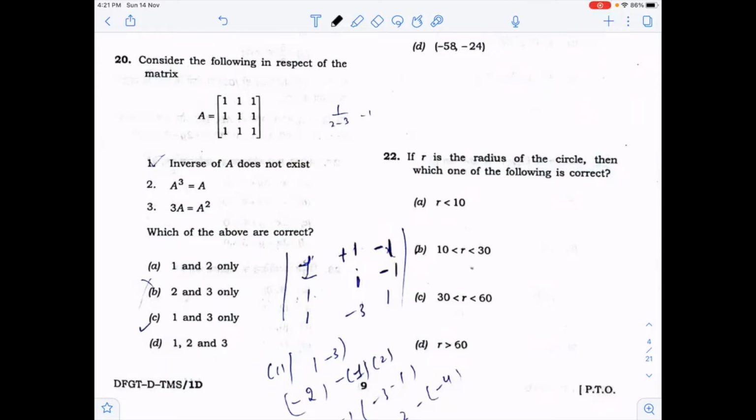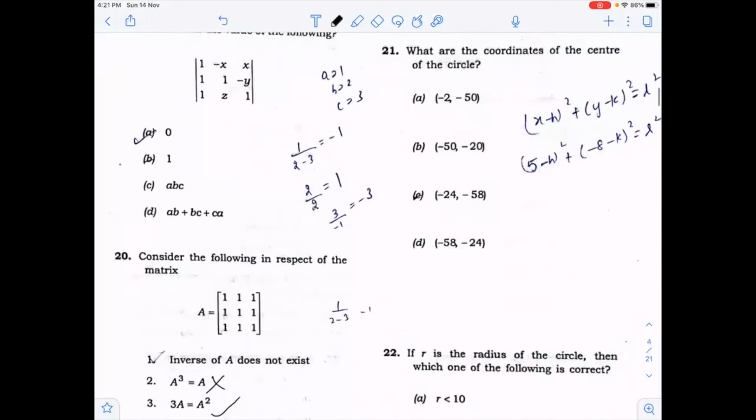And when you will multiply this matrix thrice, even you can take the example of a 2 cross 2 matrix with entries 1, 1, 1, 1, all are 1. So you can also cut the options. A cube can never come out to be A, but the third one is always true. So the answer is C option.